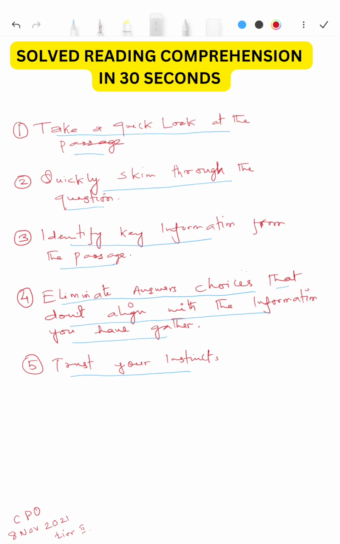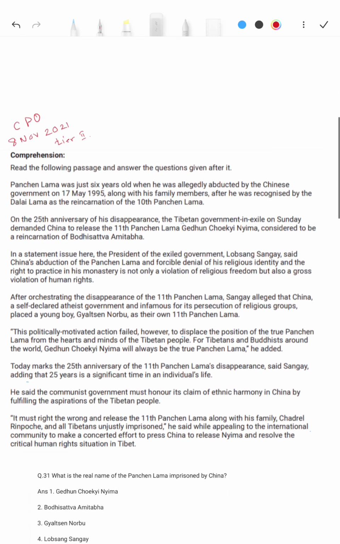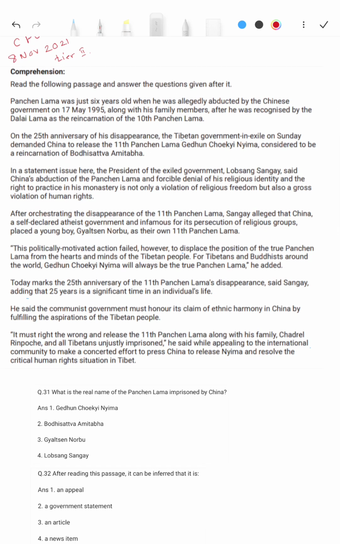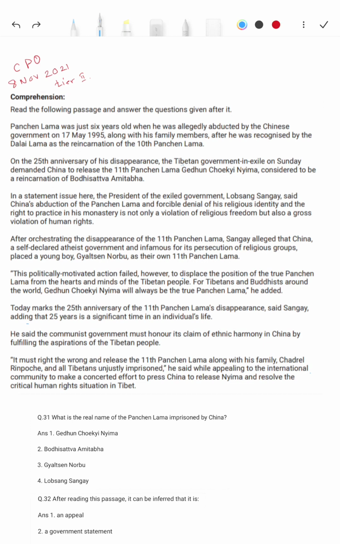Now let us apply these strategies step by step to solve a past year question. This passage is taken from CPO 8 November 2021 Tier 2. So the first step is take a quick look at the passage. We see the passage is long. So let's go to step number 2, that is, quickly skim through the questions.